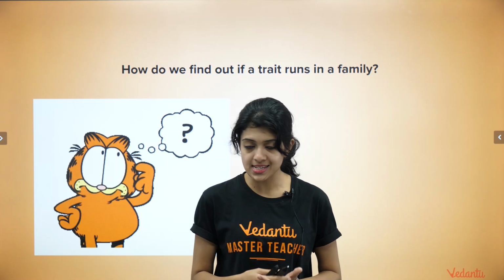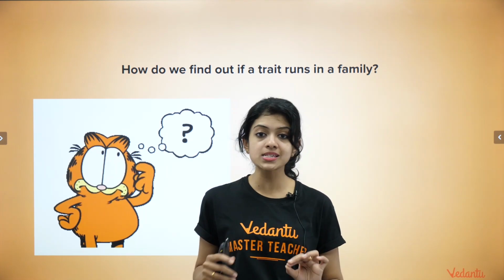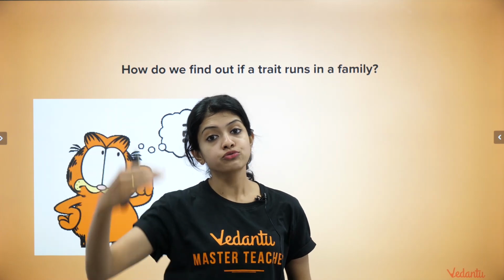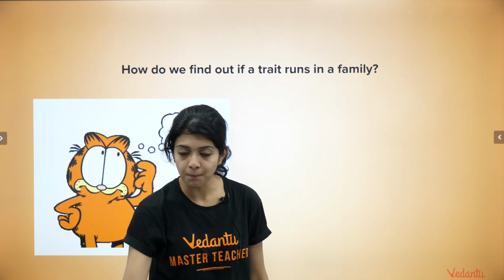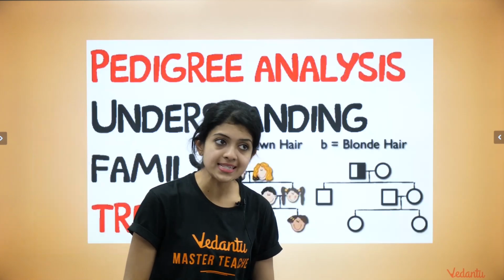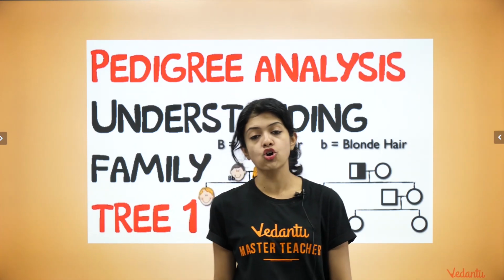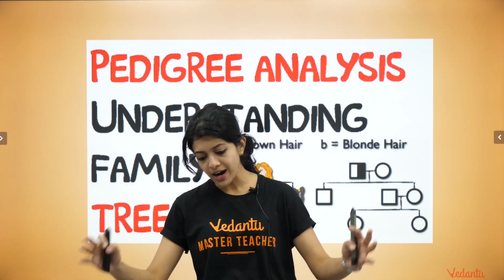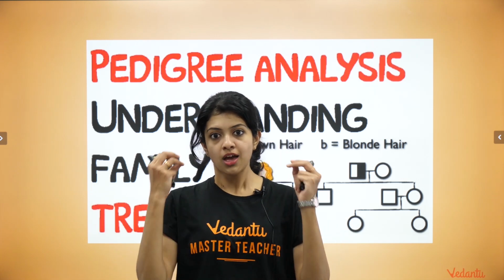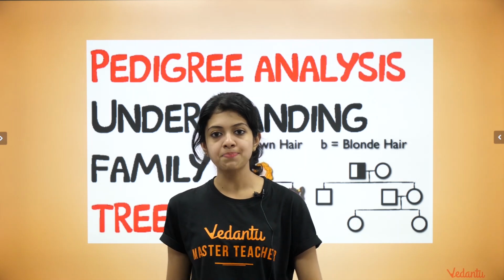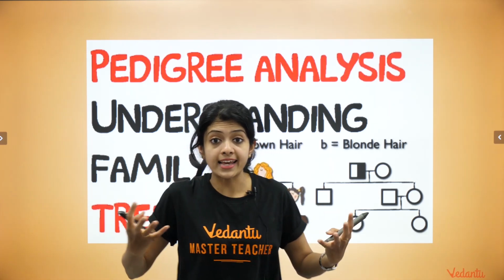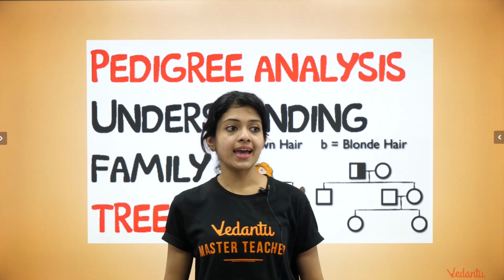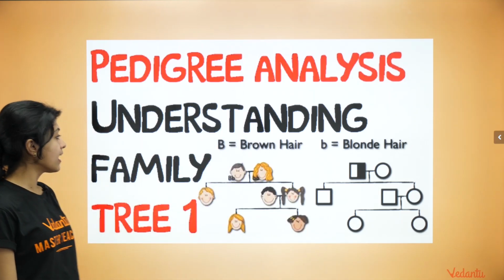So how does a geneticist or a genetic counselor find this out? Based on family history. That is what we are going to find out now, but not in high complexity. We will see how it is basically done. This method is called pedigree analysis. Now, the word pedigree, some of you may be familiar with it from the dog food pedigree that's available in the market. Yes, that is also called pedigree, but in general, the term pedigree is used to refer to lineage or family history. So pedigree analysis is basically understanding the family tree.